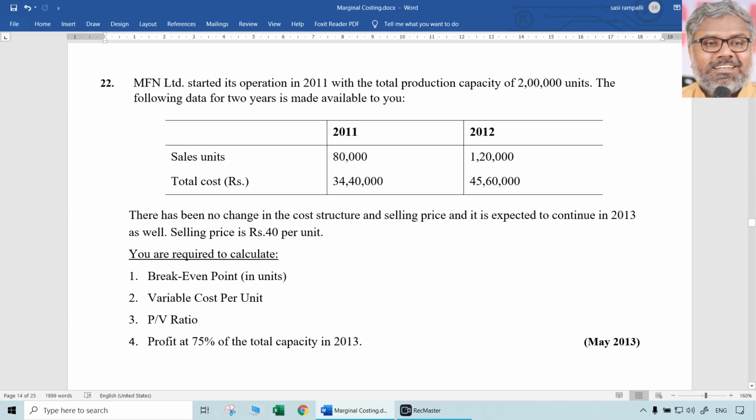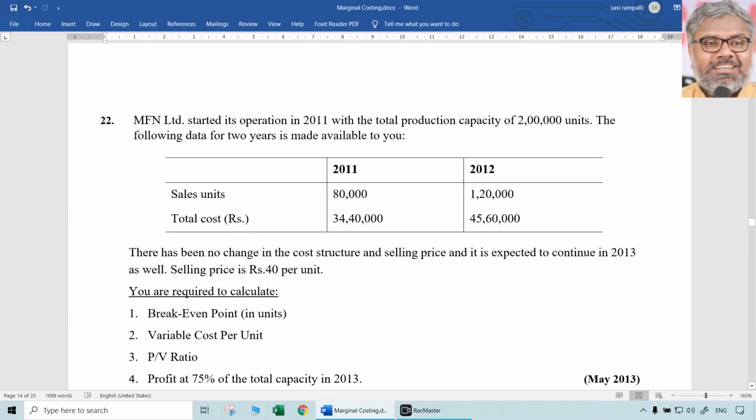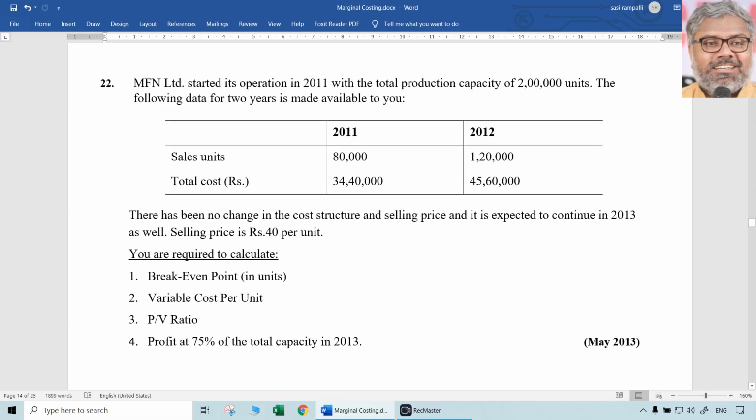Now, going backwards to question number 22, MFN Limited started its operation in 2011 with the total production capacity of 2 lakhs units. That is a capacity. And the following data for 2 years is made available to you. In 2011, they were able to sell 80,000 units. And in 2012, they were able to sell 1,20,000 units. Read the question carefully, it is units, it is not rupees. But cost is naturally given in rupees. In 2011 and 12, both are different.